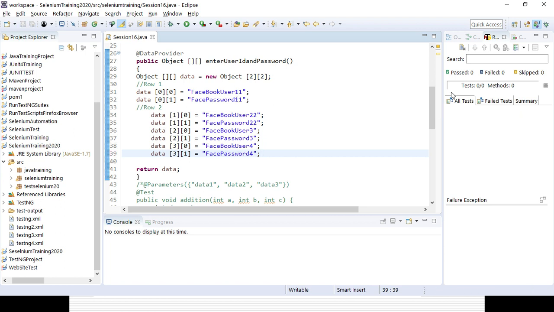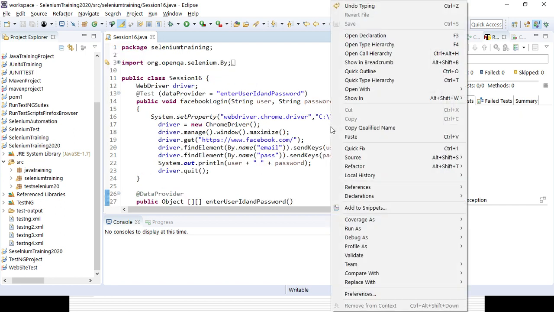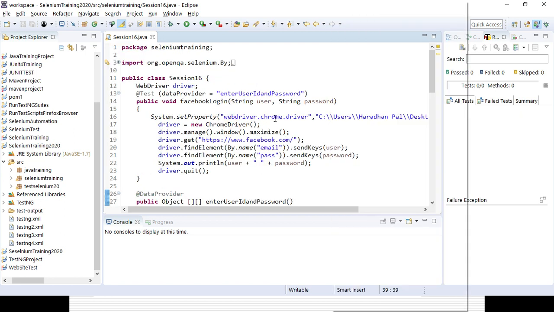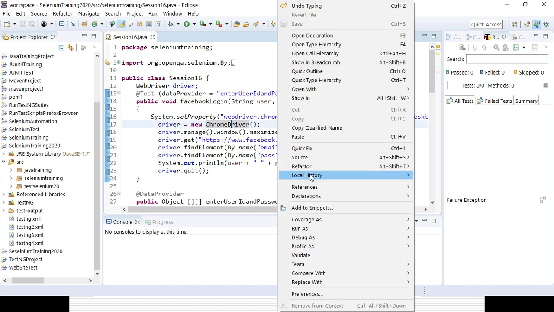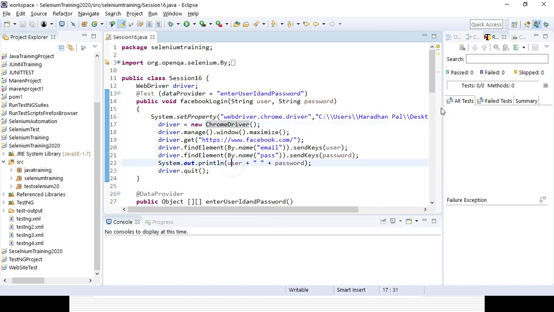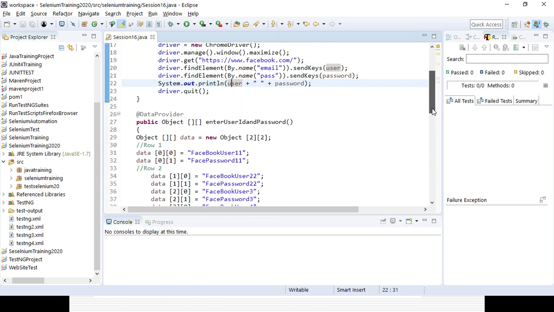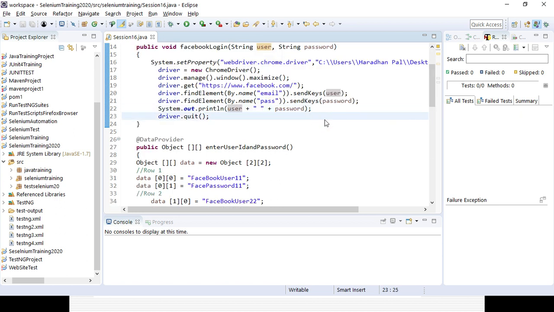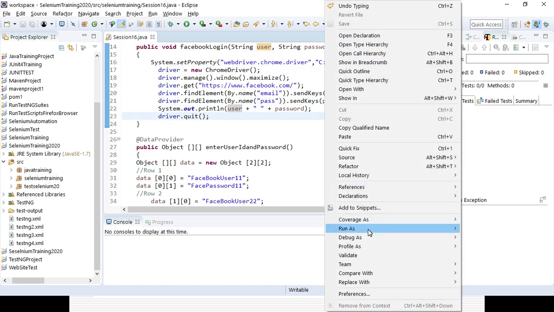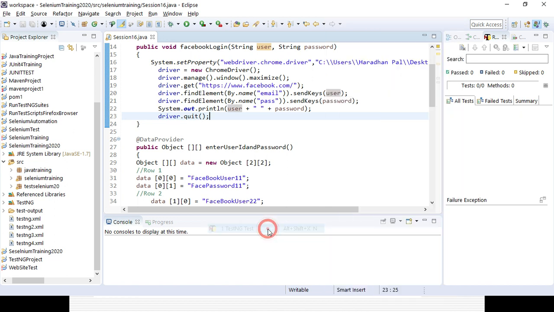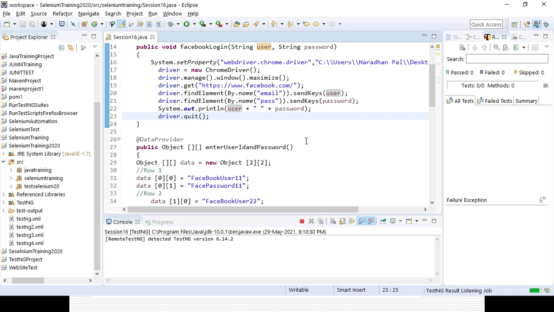So let's try to run it and see how many it is running. It is the same test case, but it will run with 4 different combinations of data with the help of the data provider. But we are not using an external source, we are using the same class where we are providing the data provider. With the data driven technique, we will be using an external source where we will add those data, instead of hard coding in the same test case or in the same class.